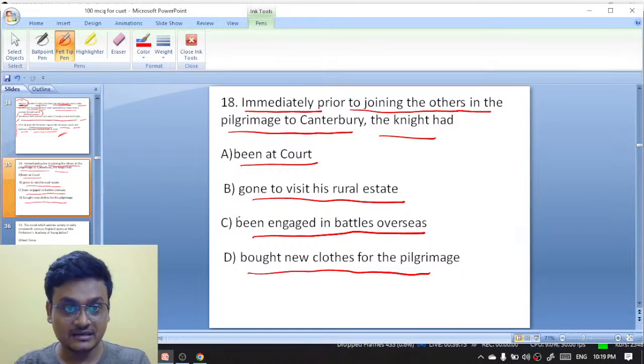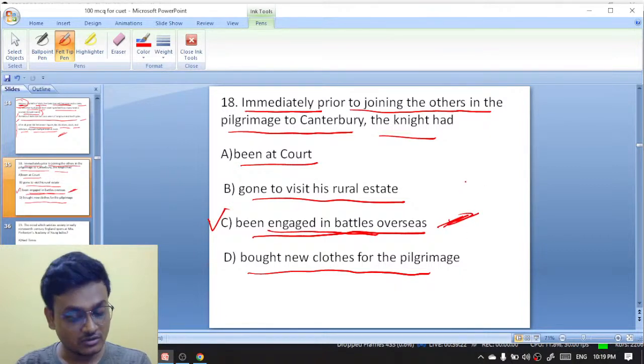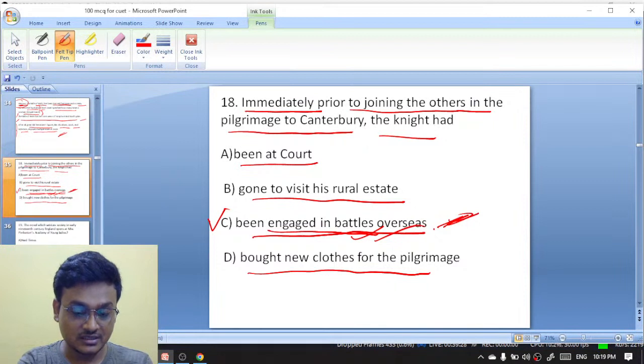Battles, exactly. But prior to this, he has been actually engaged in battles overseas. Good, yeah. Exactly, has been engaged in battles overseas. And C is the right answer, exactly.